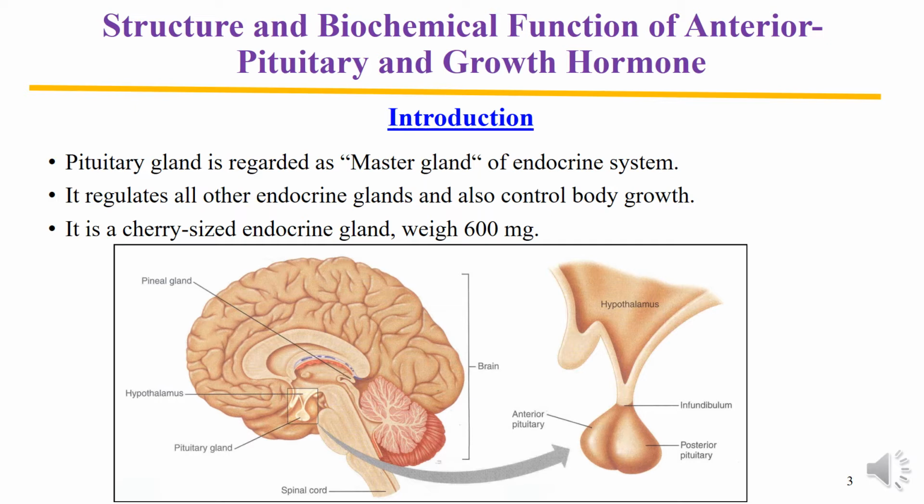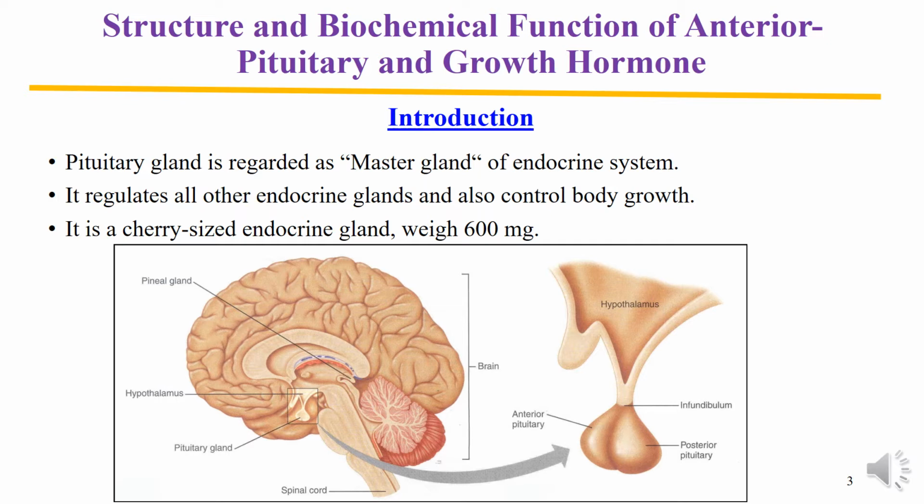Let's consider some introductory aspects regarding the structure, location and general information of the anterior pituitary gland. You know that the anterior pituitary is part of the pituitary gland and it is in close association with the hypothalamus. Today our lecture is specific about the anterior pituitary. The pituitary gland is regarded as the master gland, although so many times I have told you that nowadays the hypothalamus is considered the master gland of the endocrine system.